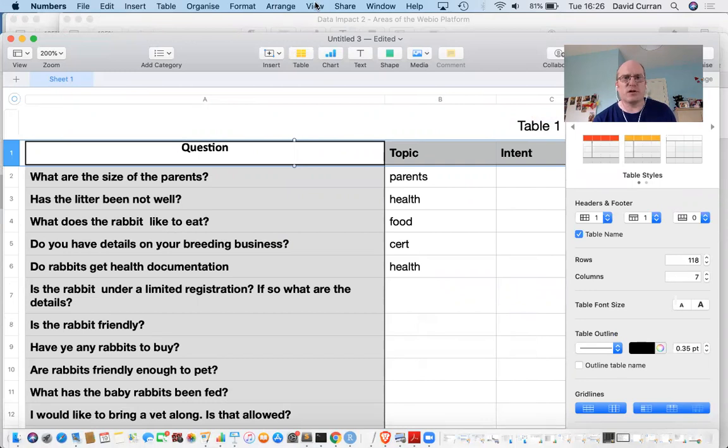I don't have this fully marked up here, but if you can imagine later on, when you get a filter of, say, health questions, you're going, what are they asking about? Certs of health, or have they been unwell, or do they need to see a vet? Or if they've got their vaccines. You can see there's sort of subtopics inside your main topics. Ideally, if you look for verbs, they tend to be quite good.